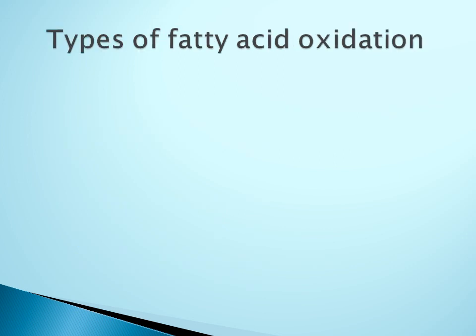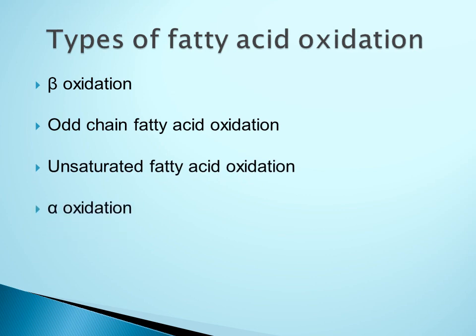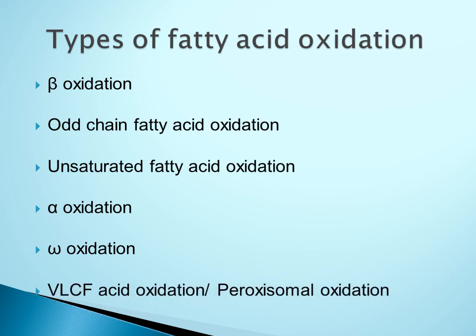Now we can see different types of fatty acid oxidation. The most important one is beta oxidation. Apart from beta oxidation, there are other types of fatty acid oxidation like odd chain fatty acid oxidation, unsaturated fatty acid oxidation, alpha oxidation, omega oxidation and very long chain fatty acid oxidation, which is also called peroxisomal oxidation.